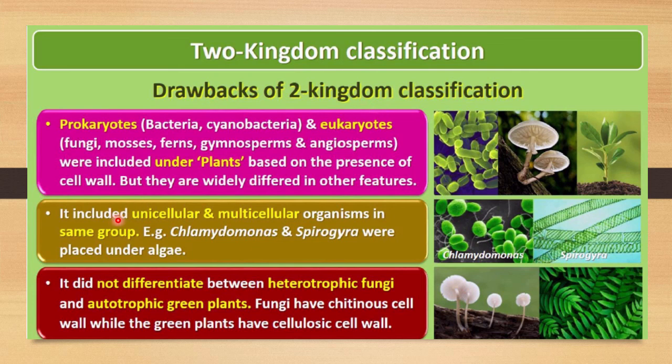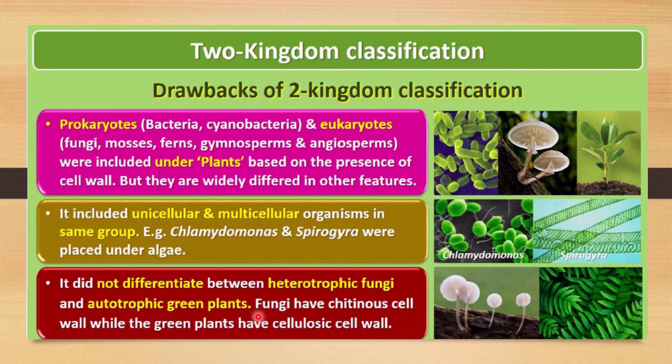It includes unicellular as well as multicellular organisms in the same group. Unicellular ones should have one group and multicellular ones should have another group, though both types of organisms are included in the same group. Here is one example: Chlamydomonas is a unicellular organism and Spirogyra is a multicellular organism, though both are included in the algae. So this is a very confusing type of classification system. It did not differentiate between heterotrophic fungi and autotrophic green plants.